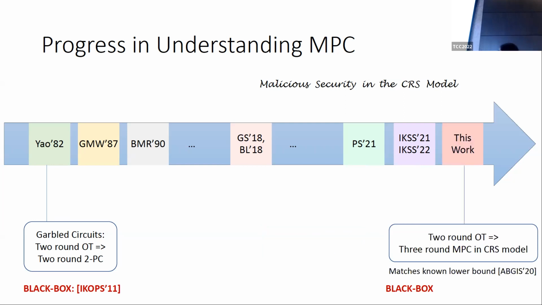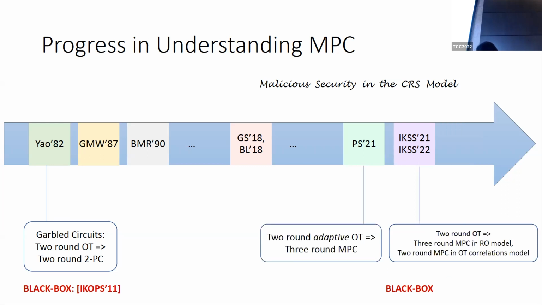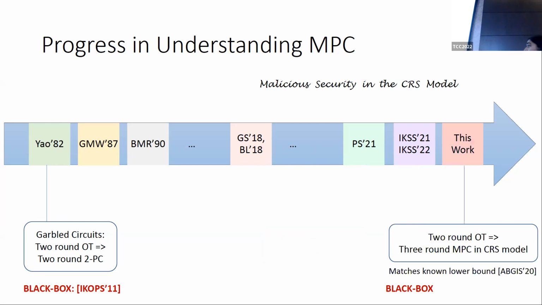What this work does is close this seemingly apparent gap. In particular, it removes the need for adaptive OT from the work of Patra and Srinivasan, and builds three-round MPC in the CRS model that makes black box use of any two-round maliciously secure OT. Now, you may have observed that in the two-party setting, we've been talking about two-round protocols for secure computation.